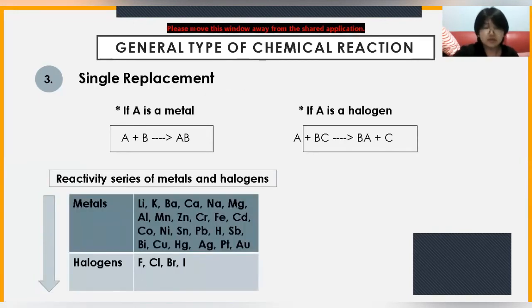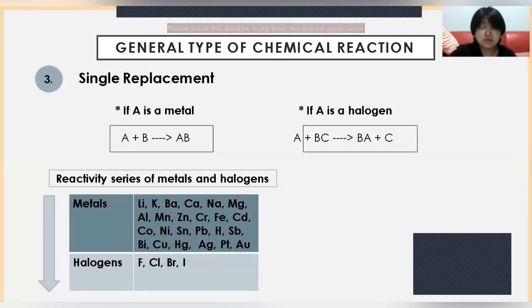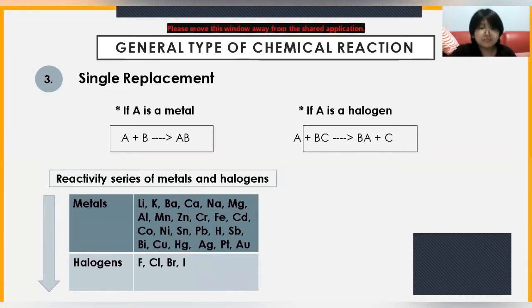Next, we have the single replacement. But single replacement can be divided into two. If the A is a metal, then the formula would be A plus BC yields AC plus B. But if the A is a halogen, that means A plus BC yields BA plus C. Now, to further simplify or to make it easier, we have this table over here.